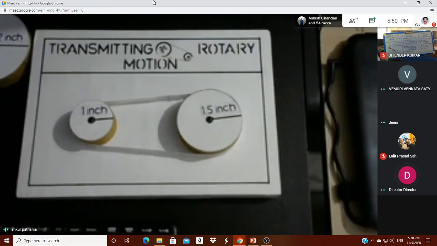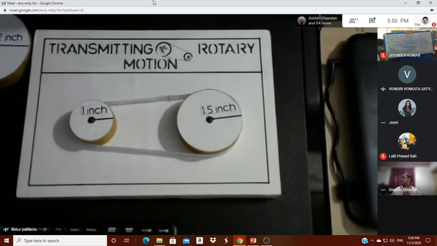Yes, ma'am. Gears are a bit difficult to prepare. Gears are very difficult to prepare. That's why we have taken the pulley. Otherwise, the result will be same in both the cases, sir, ma'am.